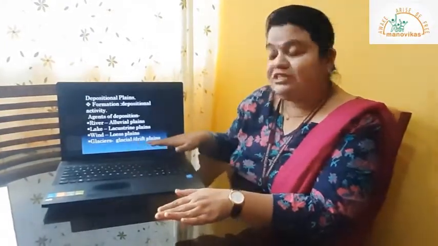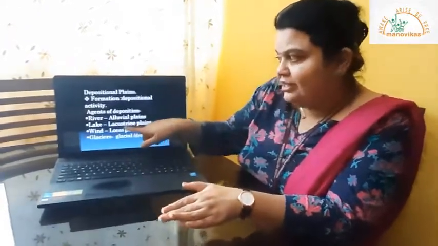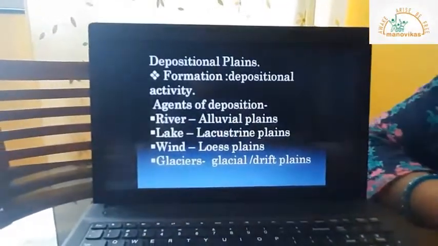Such plains are known as glacial plains or drift plains. Now coming towards the second type of plain, that is your lacustrine plains. Now what are lacustrine plains?